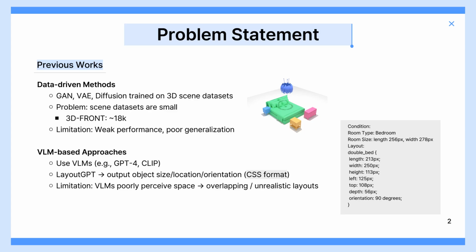Next, VLM-based approaches. Models like GPT-4 can take natural language instructions and propose furniture layouts. For example, LayoutGPT outputs size, position, and orientation of objects in CSS format. But the problem here is that VLMs cannot fully perceive spatial relationships. As a result, layouts often contain overlapping objects or unrealistic arrangements.